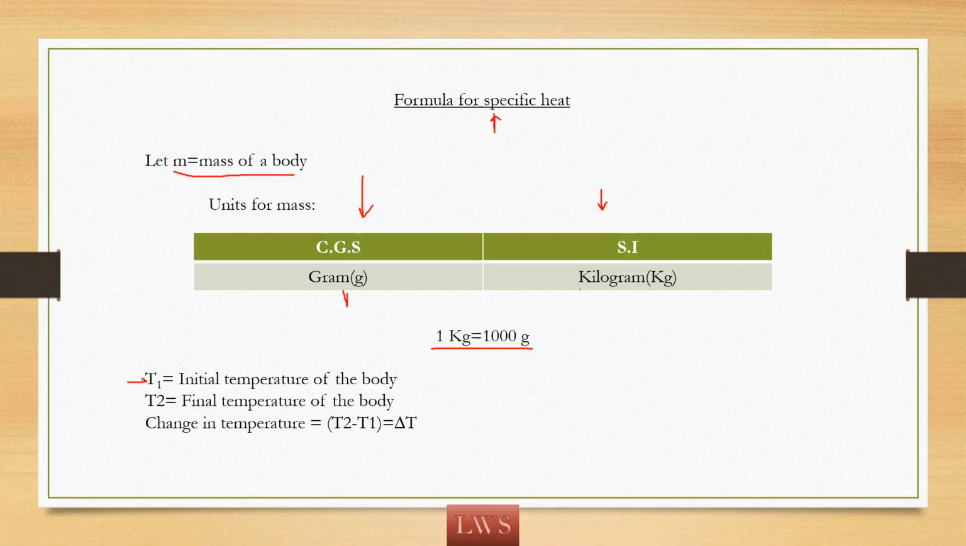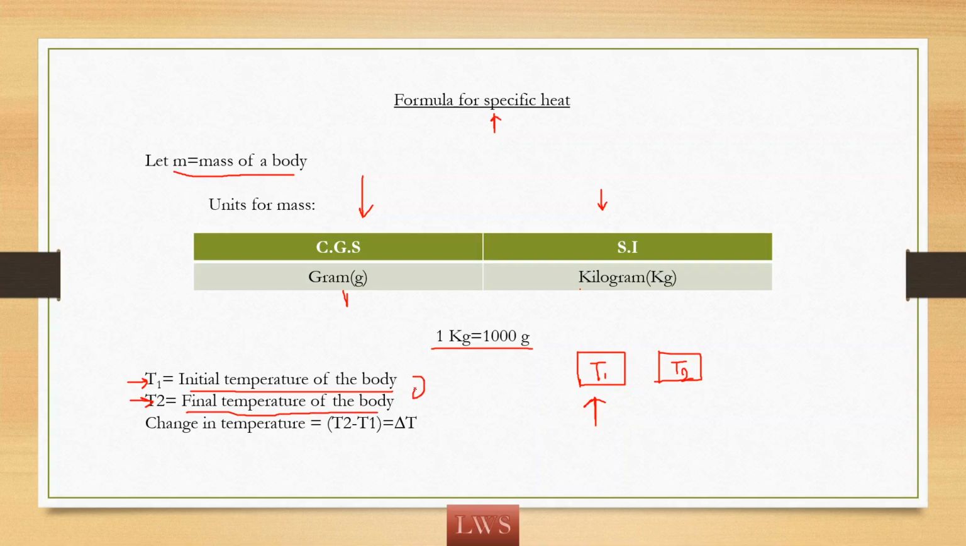T1 is the initial temperature of the body. T2 is the final temperature of the body. If I take a body at T1 degrees and heat it, its temperature changes to some other temperature. That will be its final temperature T2. So T1 is the initial temperature from which we take the body, and T2 is the final temperature of the body after heating.